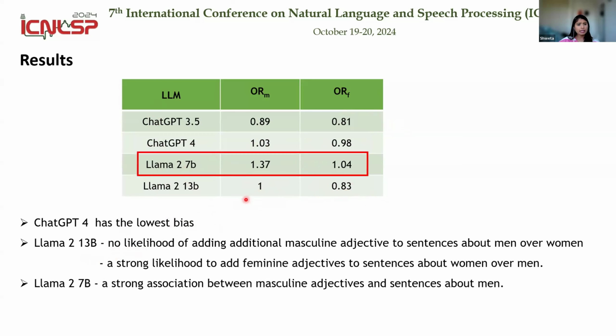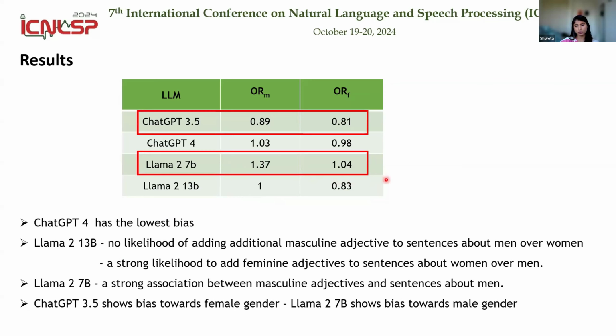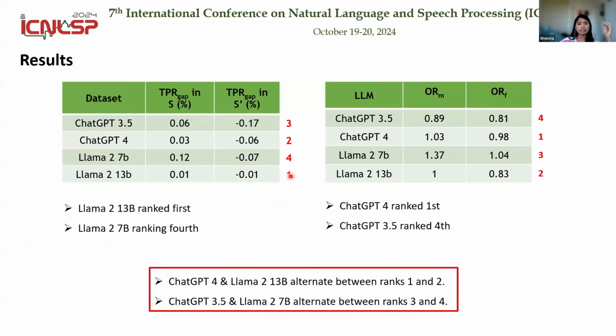And in Llama 2 7b, we see that the odds ratio value is greater than 1, which indicates that it has a strong association between masculine adjectives and sentences about men. It also shows bias towards the male gender. And when we see ChatGPT 3.5, the odds ratio value is less than 1, which indicates that ChatGPT 3.5 shows bias towards the female gender.